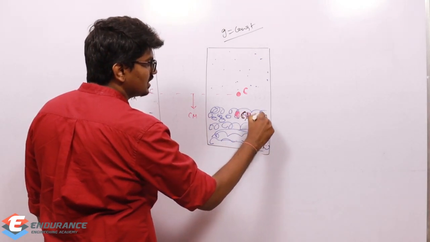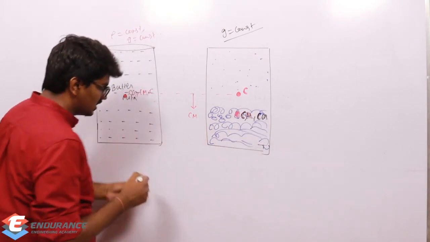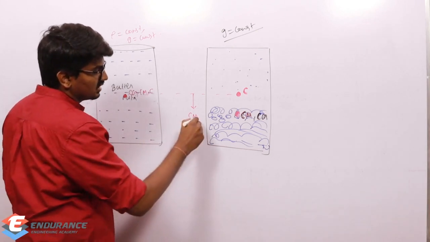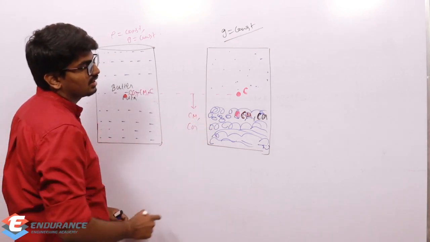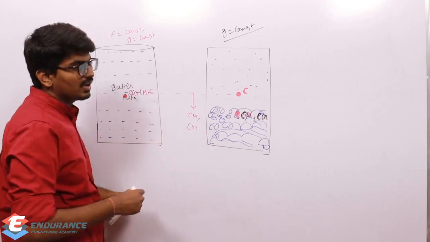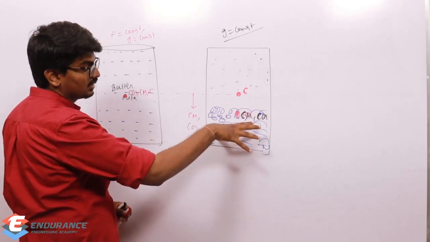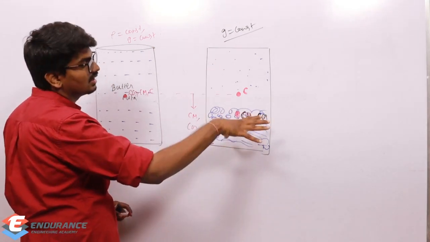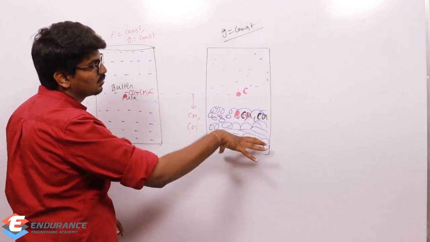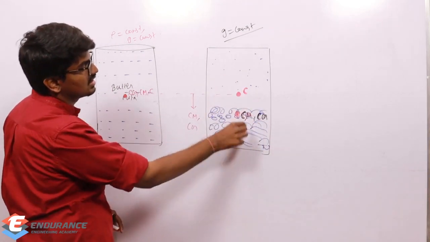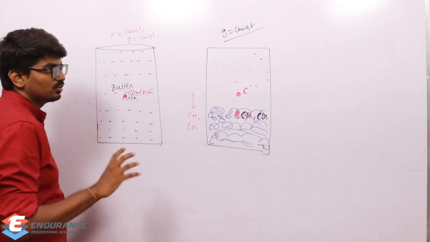Center of mass and center of gravity. So both center of mass and center of gravity have shifted down. Why is it shifting down? Because there is more mass concentration at the bottom, that is, more density distribution was there on the bottom side, so the center of mass and center of gravity have shifted down. Simple. I hope you have understood.